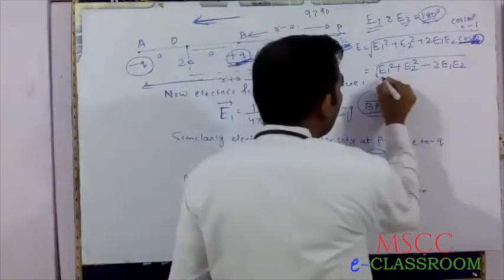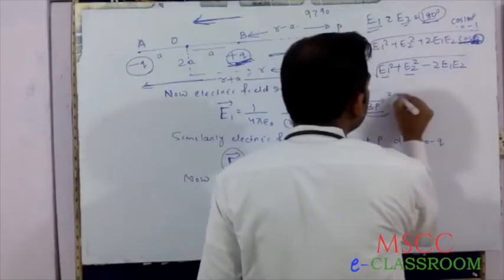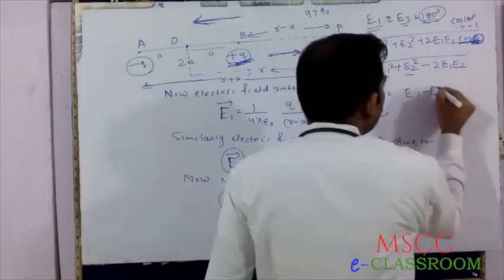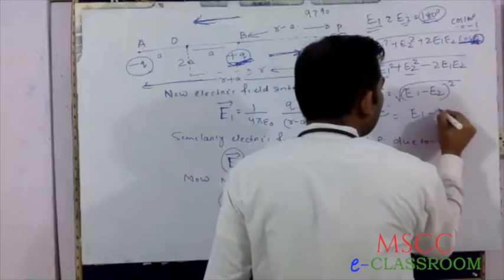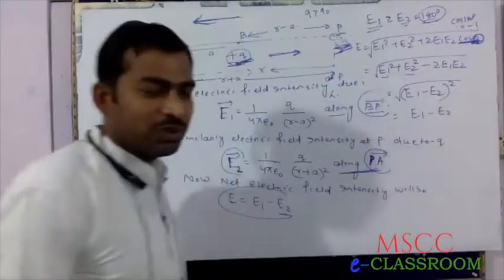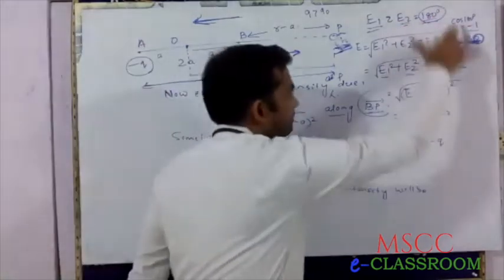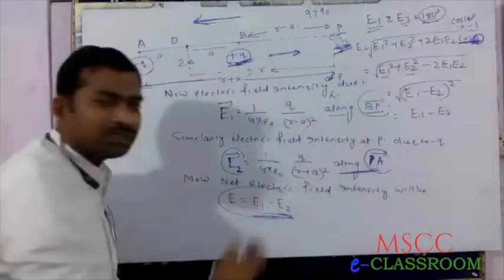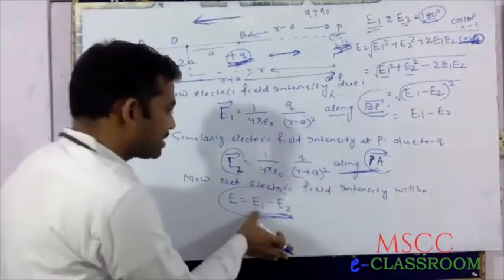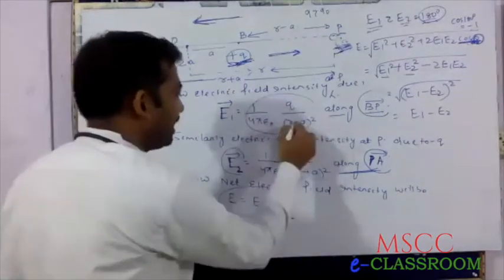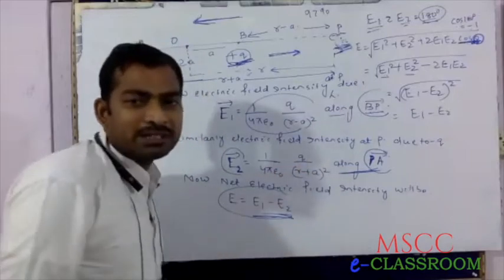Similarly here, E1 square plus E2 square minus 2 E1 E2 is E1 minus E2 whole square root, that is, the answer is E1 minus E2, and exactly here also E1 minus E2. How do we get E1 minus E2? Now put E1 value in place of E1, E2 value in place of E2 and solve it.